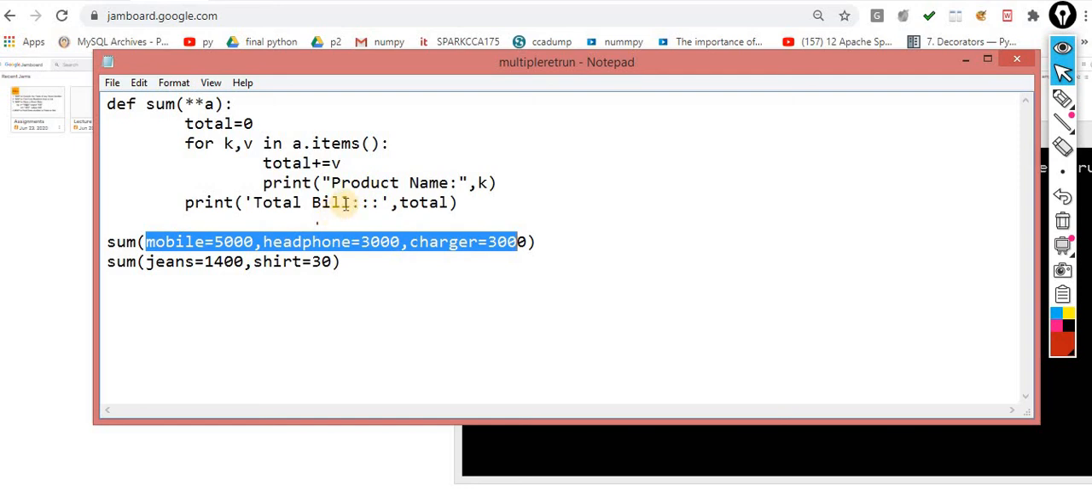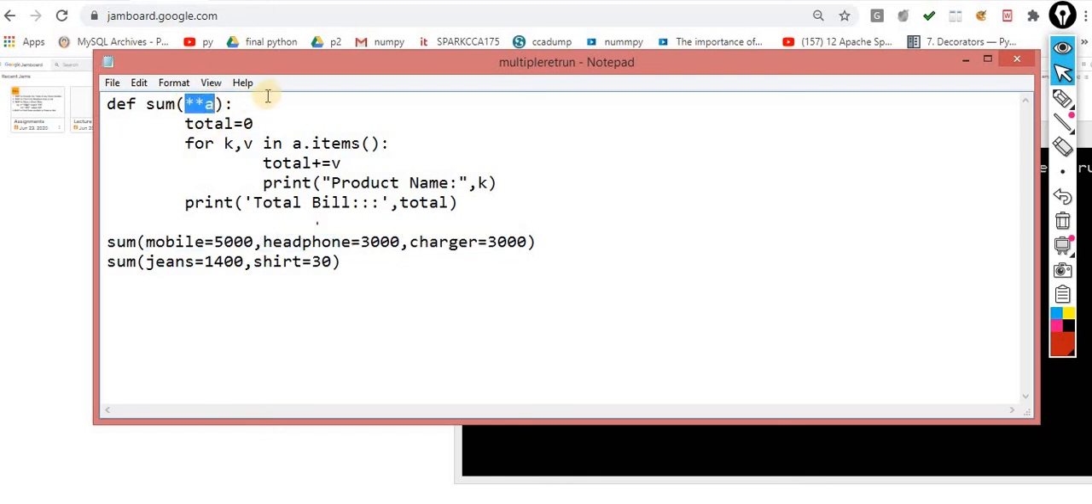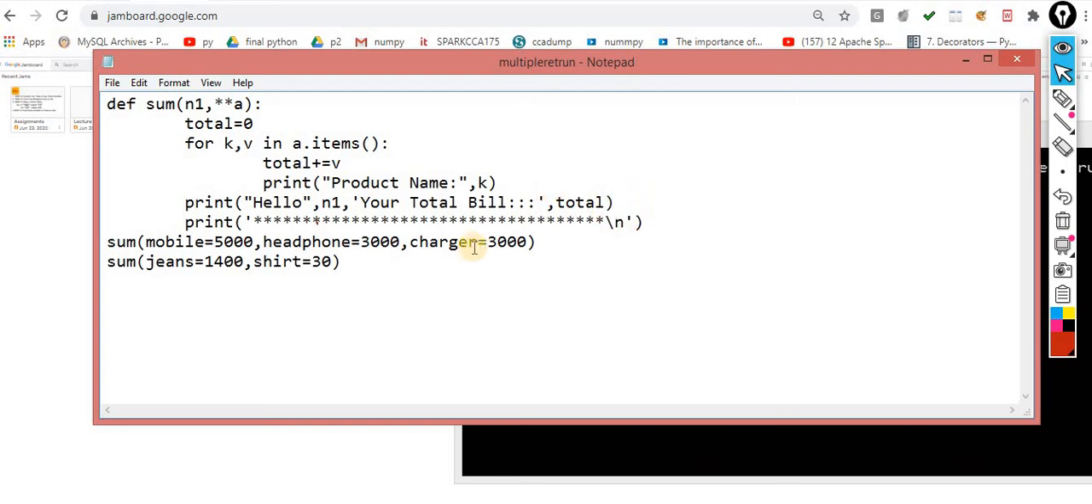You can use this thing inside your previous assignment. You can use even the variable length argument or variable length keyword argument. So here again I am taking n1, hello n1, your total bill is this one. After that, print of this one, just to separate these two persons, and then again slash n.